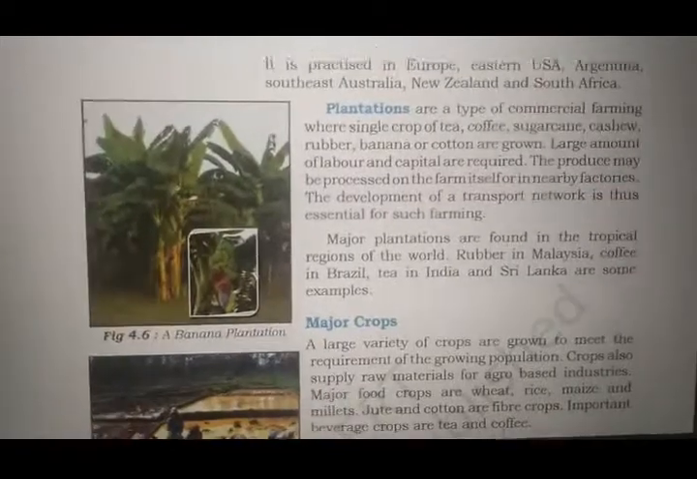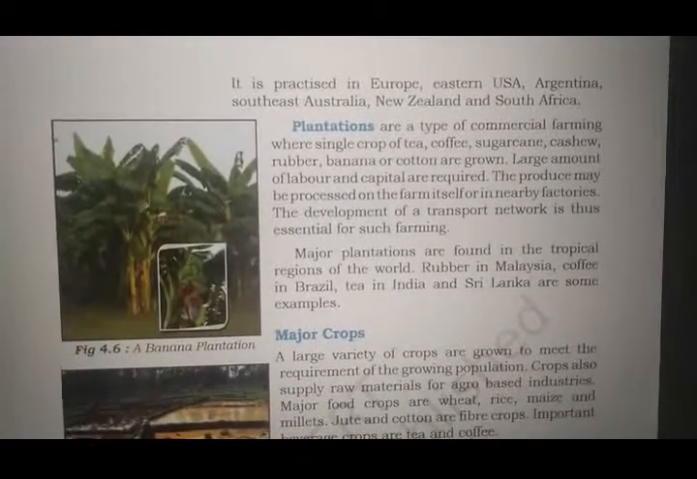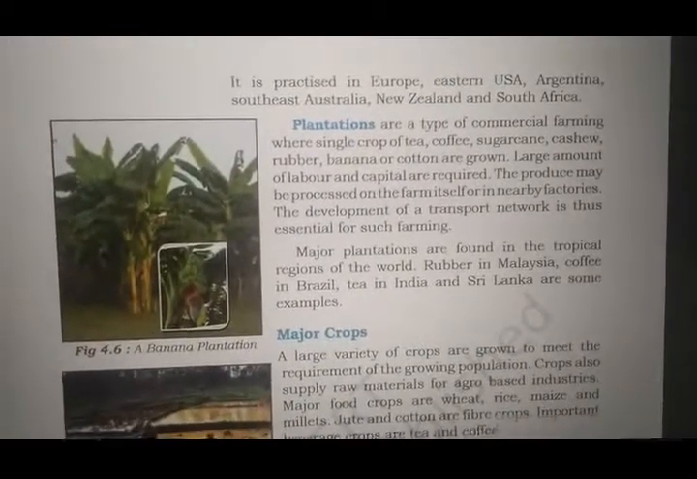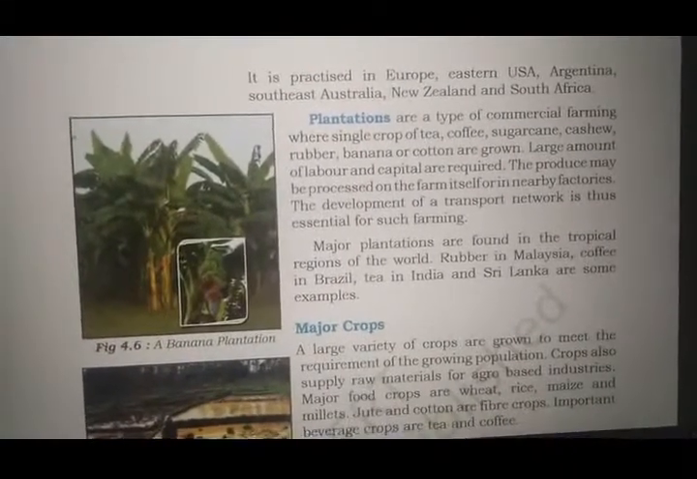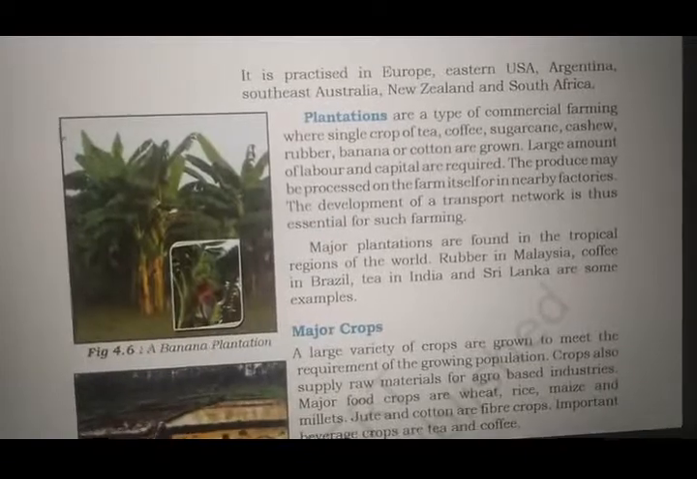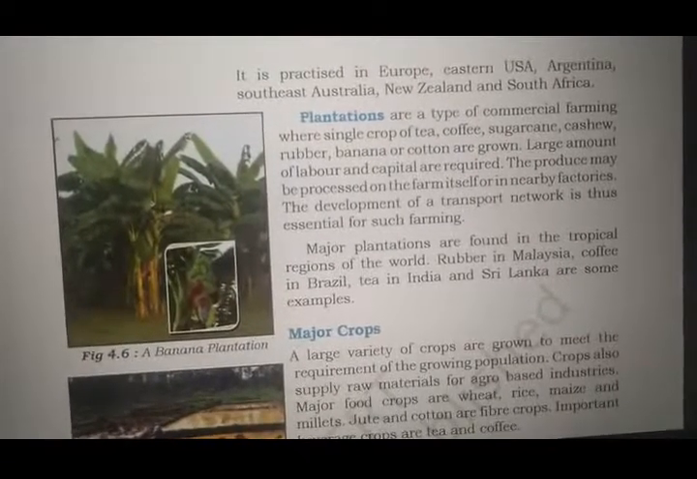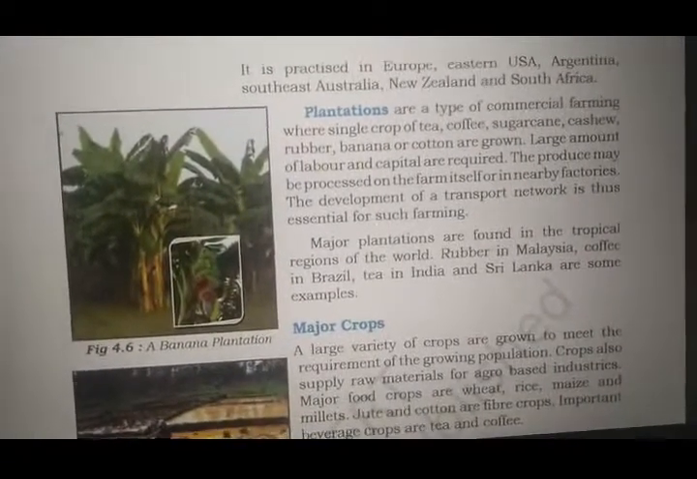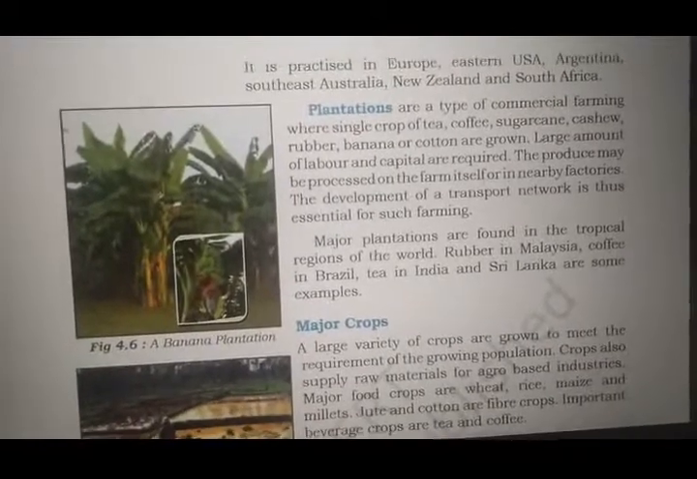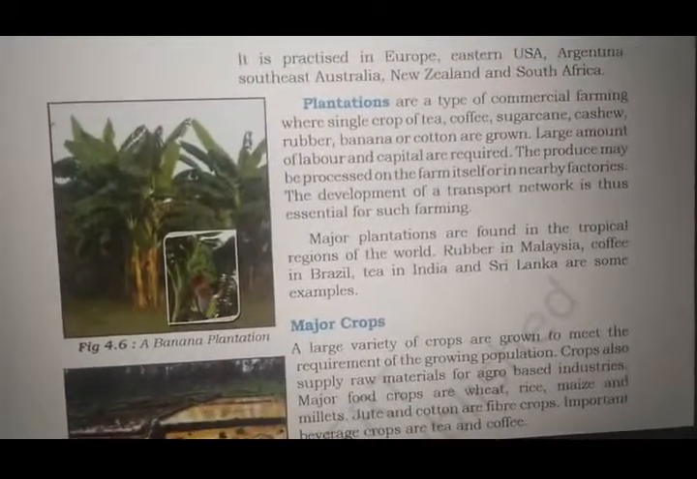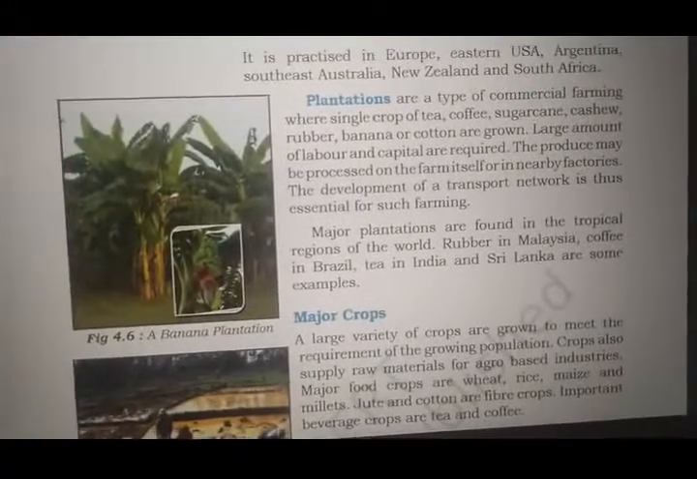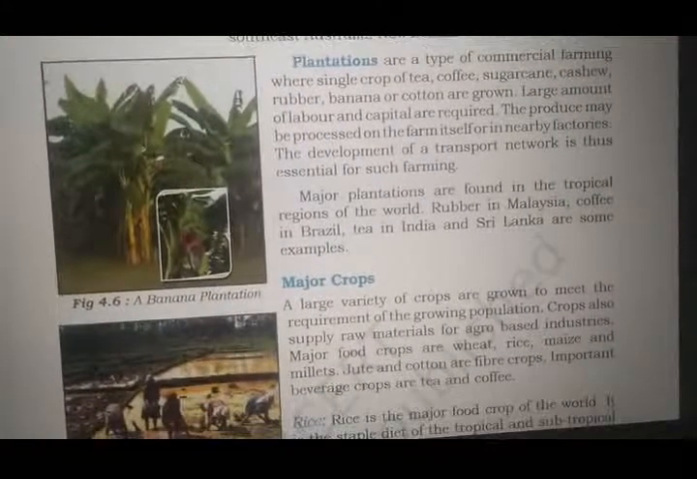Please underline the names. A large amount of labor and capital is required. Much money and more labor is required for these plantations. The produce may be processed on the farm itself or in nearby factories. So the development of a transport network is essential for such farming. This type of farming requires a good transport network.